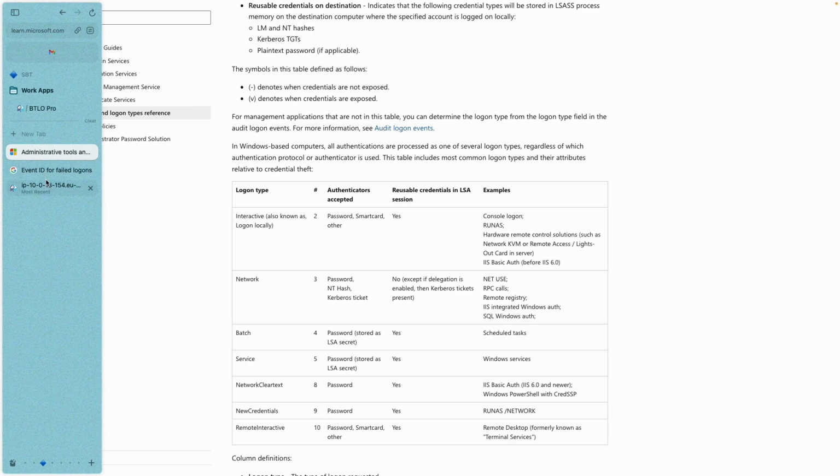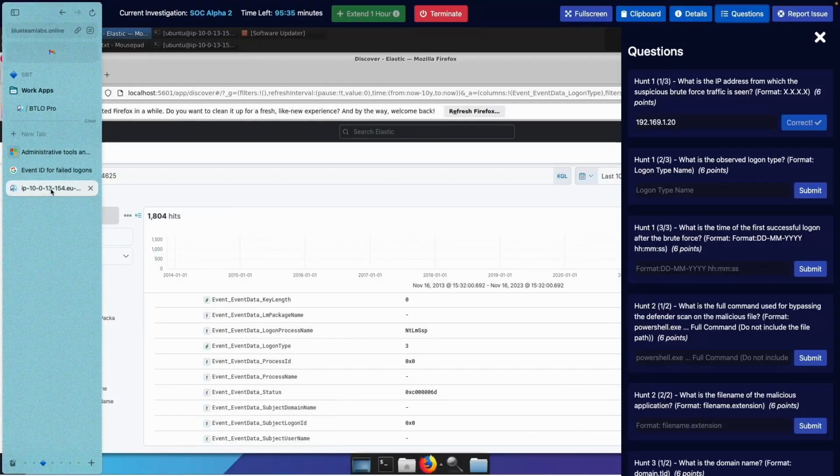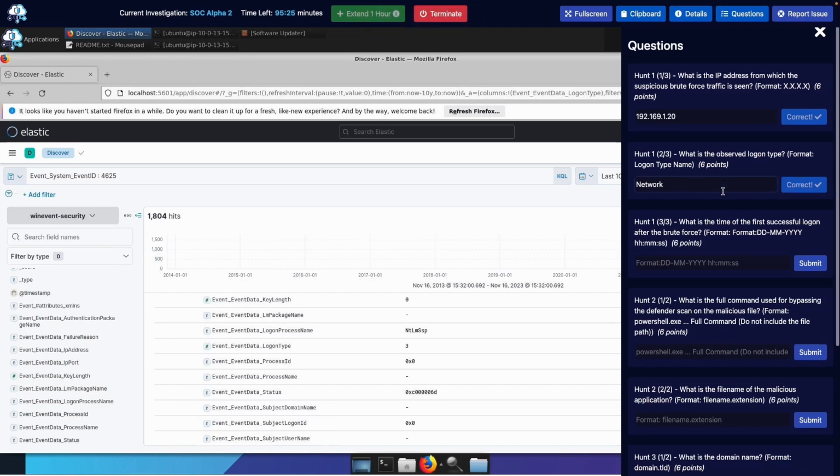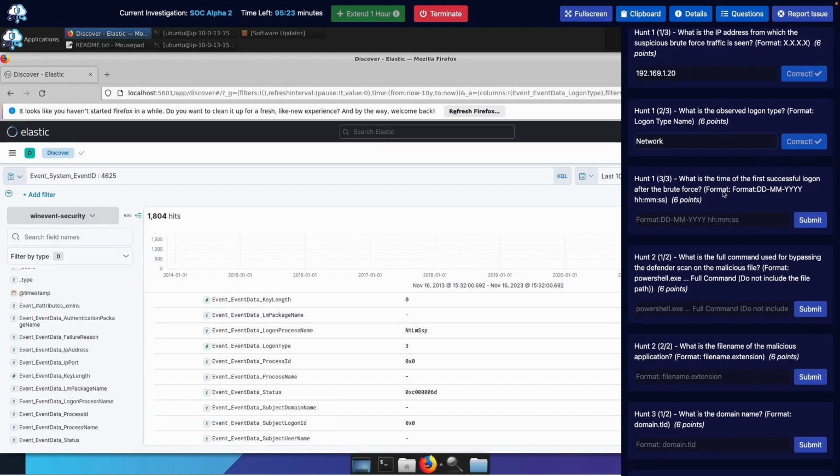Wow, this lab is already A tier. Let's try network, if I can spell. Yep, that worked. That was a really good one right there, a little cheeky answer. Hunt 1, 3 out of 3.